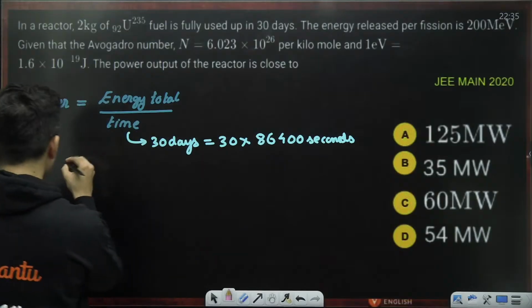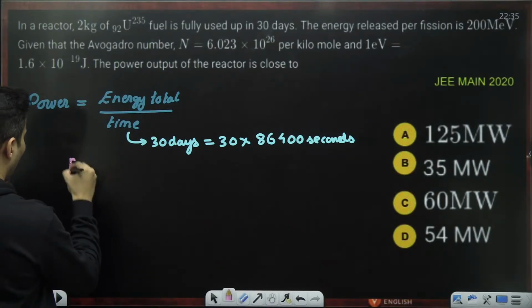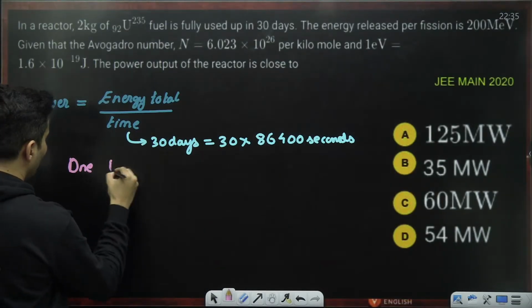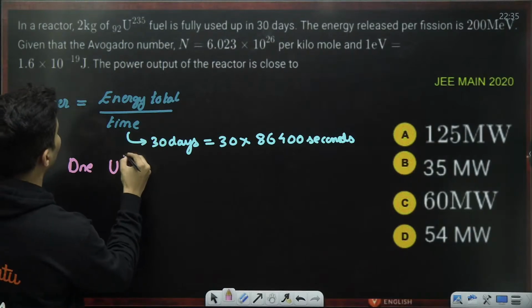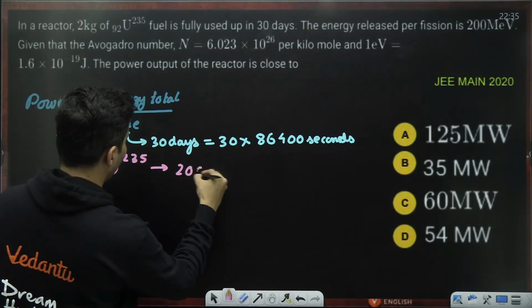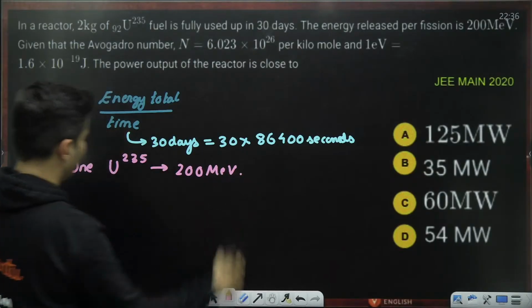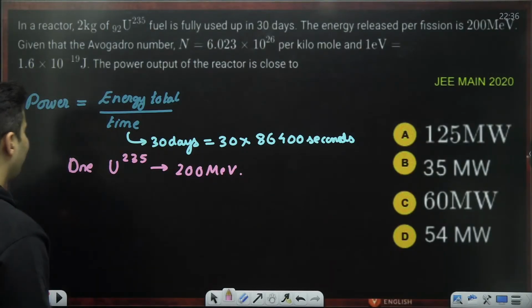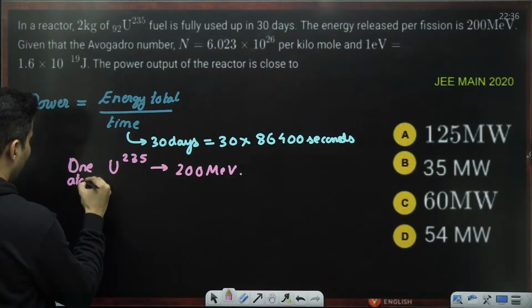Okay. So one uranium 235 gives 200 mega electron volt. So this is one atom or one nucleus.